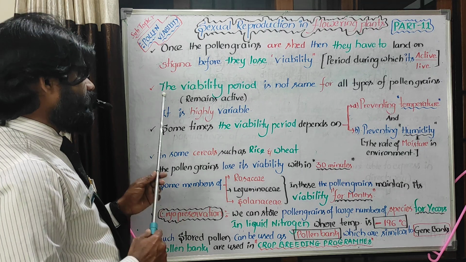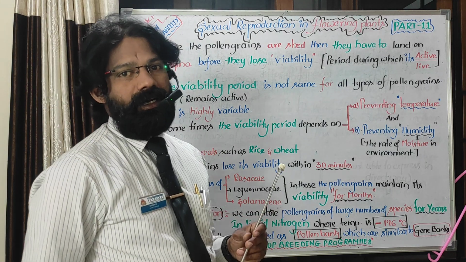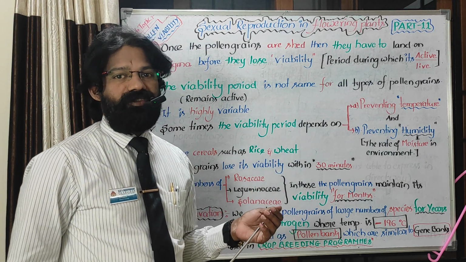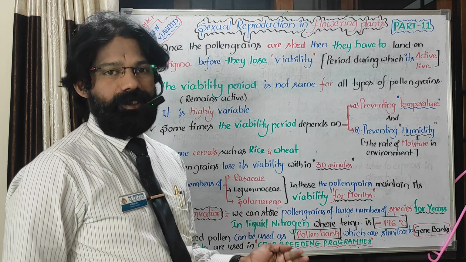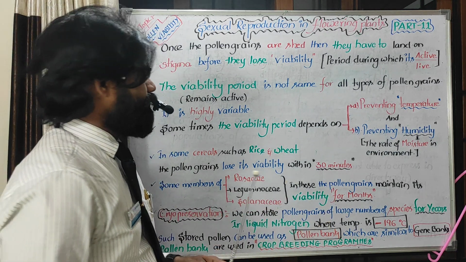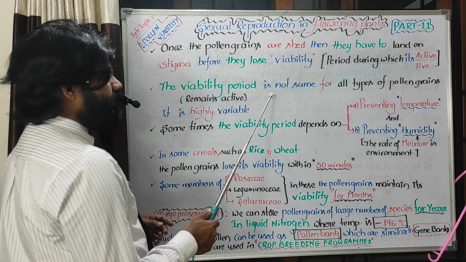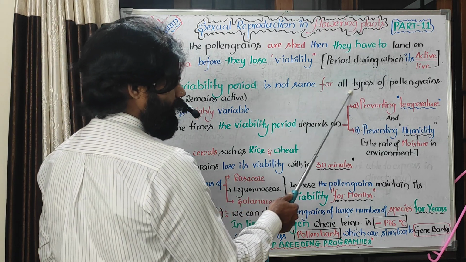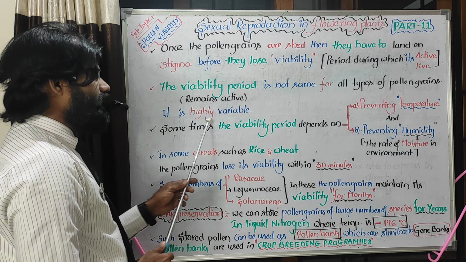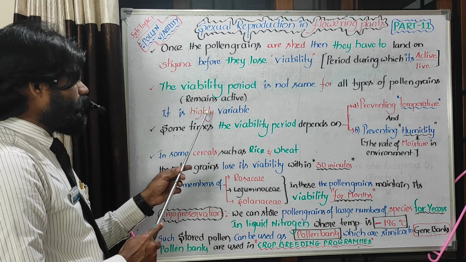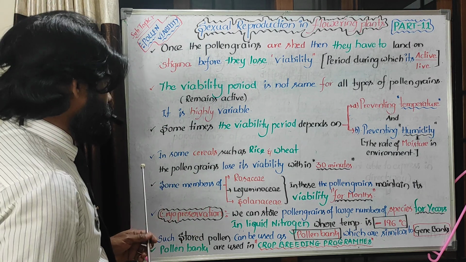Now, the viability period for different kinds of species is not the same. It shows a high variation. The viability period is not the same for all types of pollen grains. It is highly variable. This is also a statement-based question we can expect.